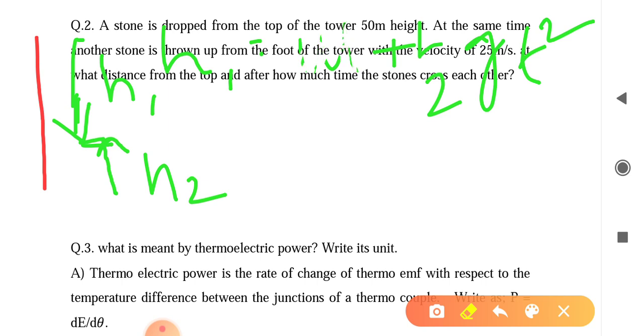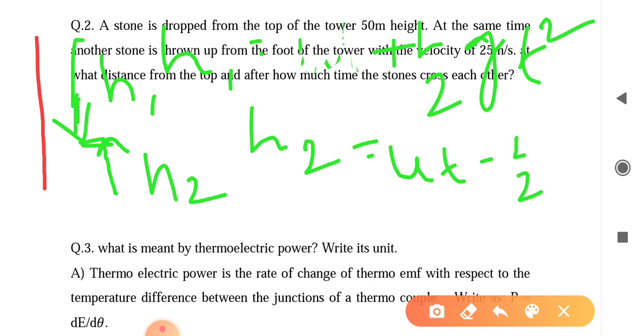Next, given h2, the body is thrown from the foot of the tower in the upward direction, then h equals u t minus half g t square.